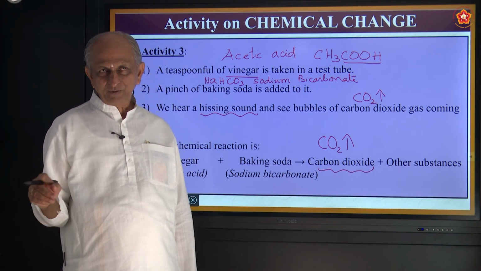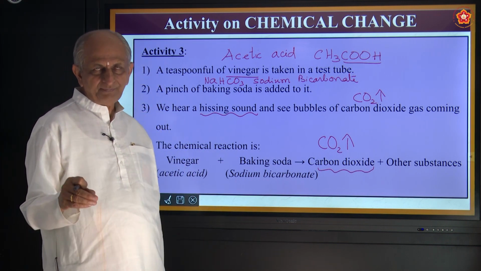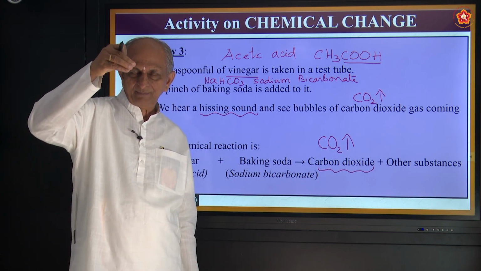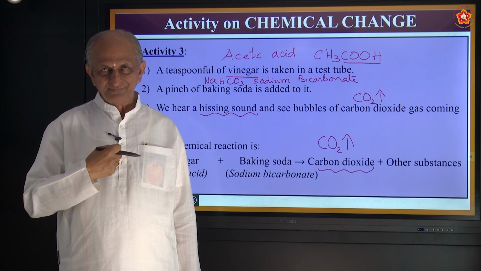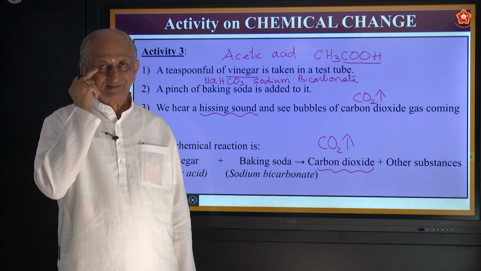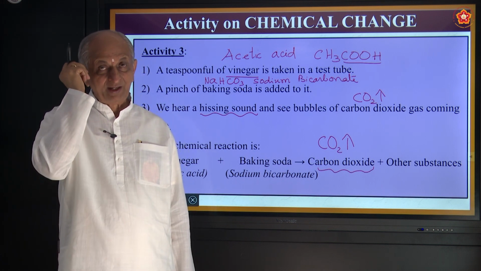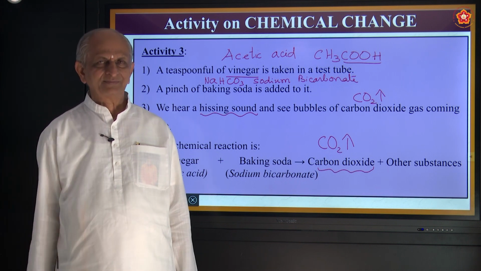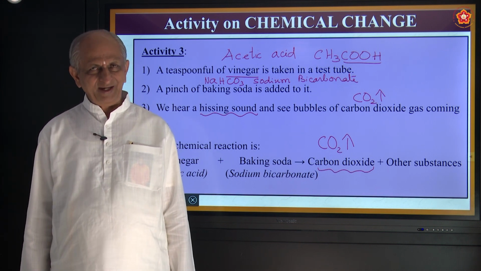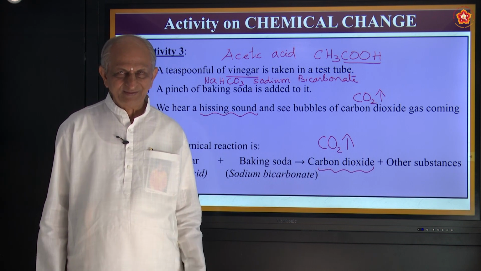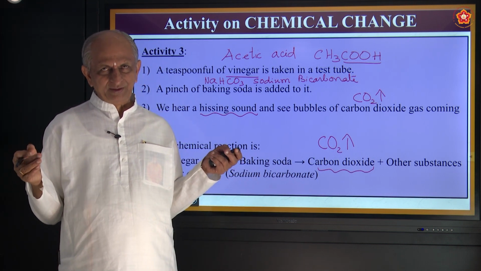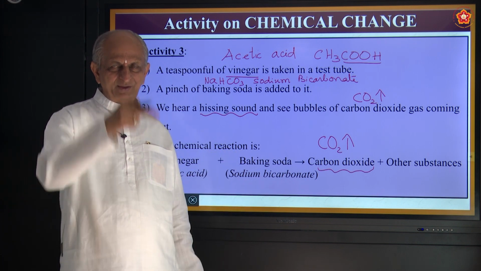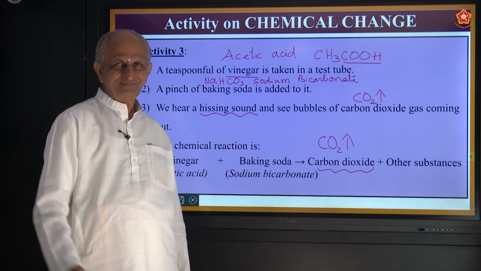Before adding baking soda, you put some thin buttons like this. If color buttons are there, well and good. Put some buttons. Will you try it? What happens? There will be production of carbon dioxide. So as the carbon dioxide is produced, the buttons will go up and down.